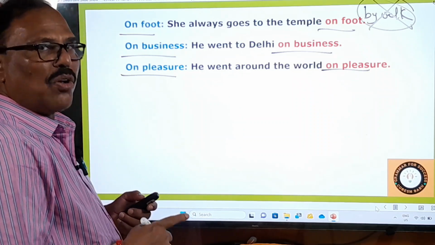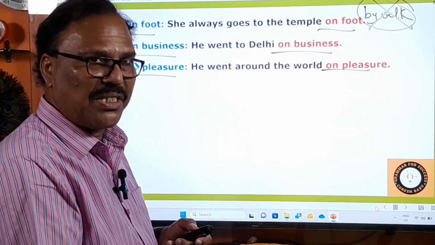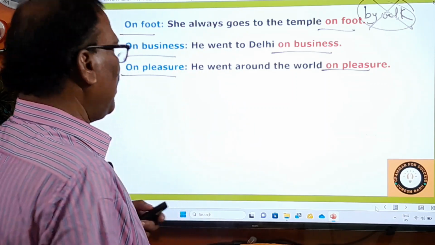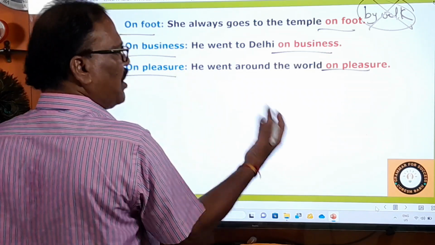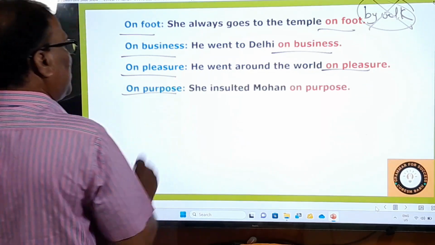You know, Rabindranath Tagore went around the world on pleasure. During that time, he translated Gitanjali, which was written in Bengali, into English. During that time only, right? You know that very well. On pleasure means for pleasure. That is the thing. He went around the world on pleasure, and then comes on purpose, deliberately.